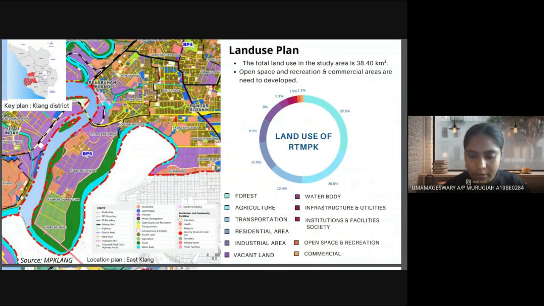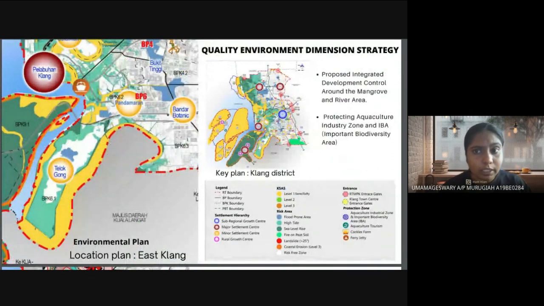So next, the quality environment dimension for the study area, Telok Gong. There are three risks: flash flood, high tide, and sea level rise. So it is proposed to integrate development control around the mangrove because it is a level 1 sensitivity area. The mangrove needs to be conserved and preserved.